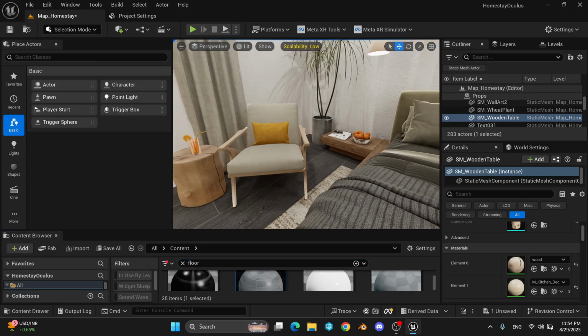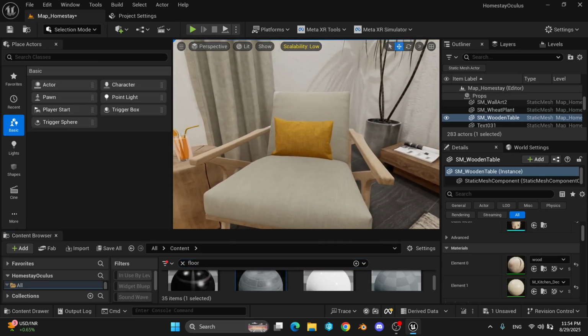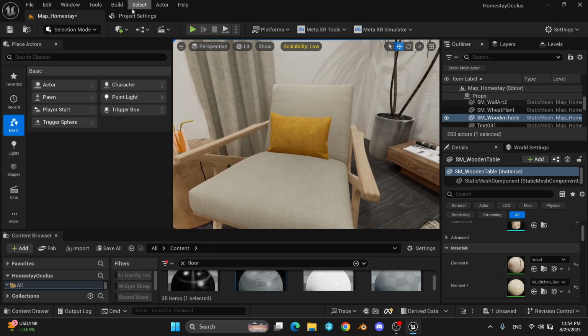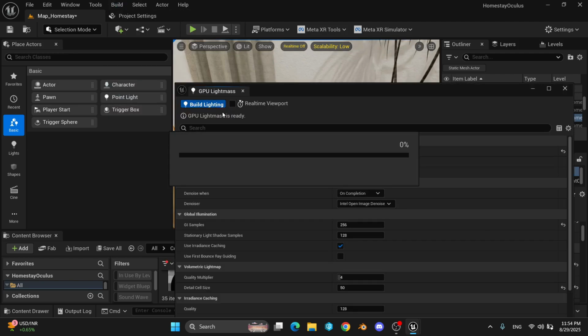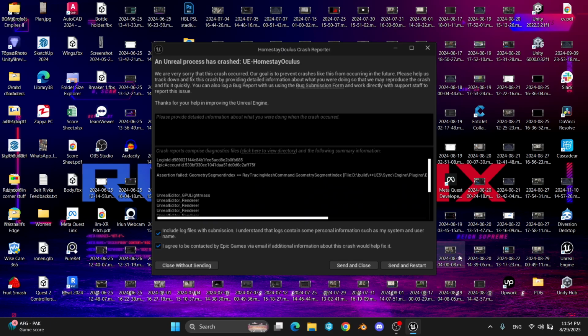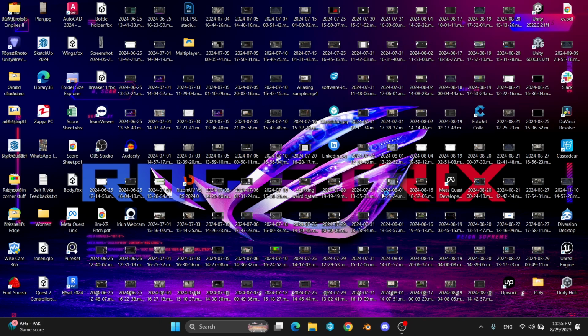Hello everyone. Today I will show you how to fix a particular GPU Lightmass crash issue. So for example, if I try to bake the lighting, as you can see, we have this error where it says geometry segment index is equal ray tracing mesh command, and I will show you how to fix this one. Let's restart the editor.